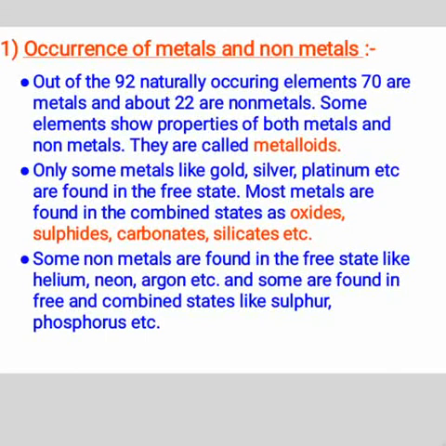Only some metals like gold, silver, platinum, etc. are found in the free state. Most metals are found in the combined state as oxides, sulfides, carbonates, silicates, etc. Some non-metals are found in the free state like helium, neon, argon, etc. and some are found in both free and combined state like sulfur, phosphorus, etc.